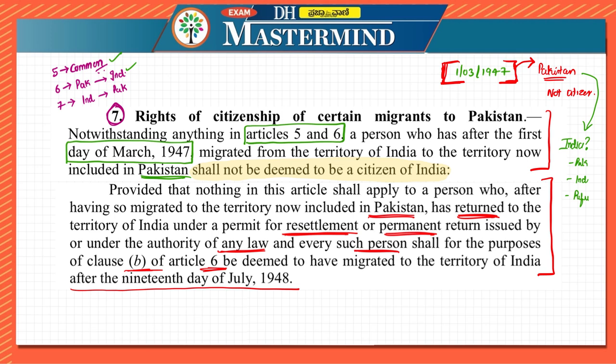Let us break it down even more. I hope this part is very clear. The first part says that if that person has gone to Pakistan after 1st March 1947, then they are not citizens.